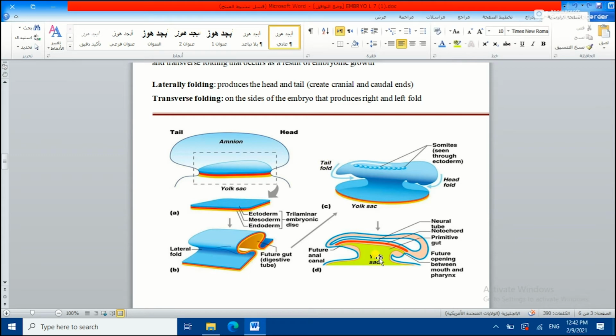And you can see the future opening of the mouth right here, and the anal canal right here, while this is the primitive gut. This is all one; I mean, this one will transform, to show you that this is the primitive gut and the notochord. Above the notochord there is the neural tube.